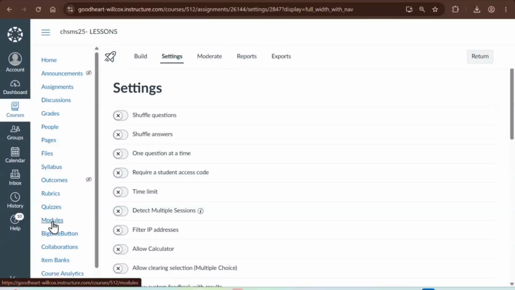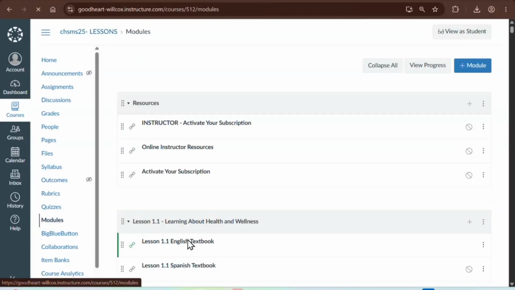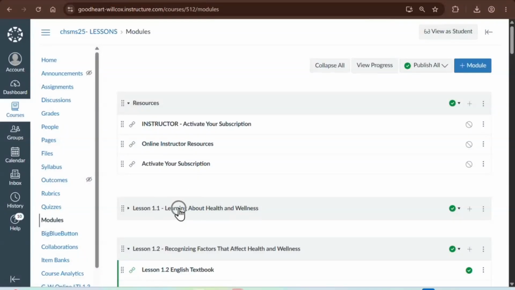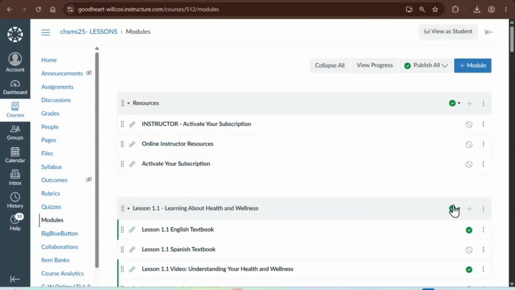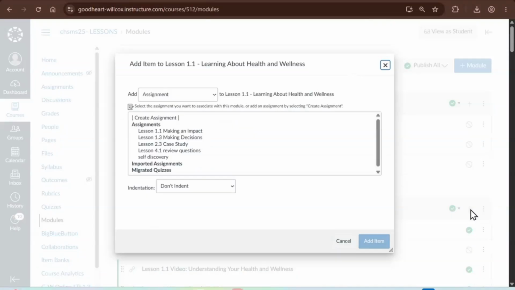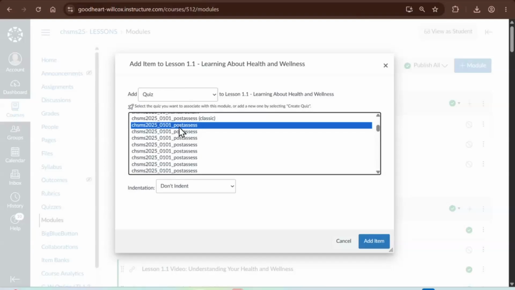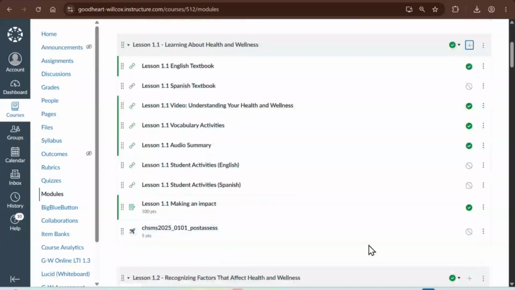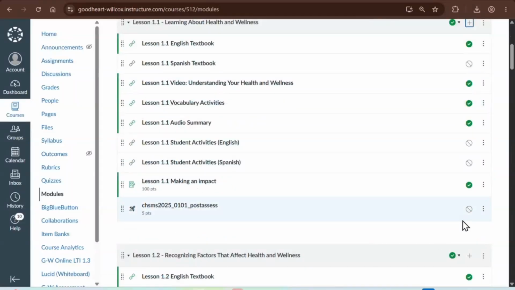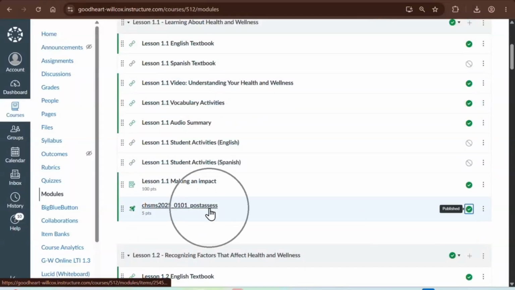So every lesson has a quiz. Every module has an exam. So when I'm ready, I can bring my lesson quizzes into 1.1. So again, you just click the plus button, change it to quiz, scroll down and find, there it is. I have 101 stands for lesson 1.1 post quiz. That's my post quiz. Just add it in. And as you can see, once I publish it, students can take the quiz.